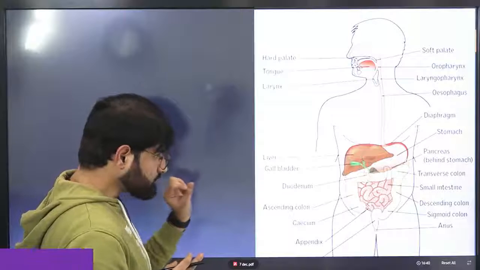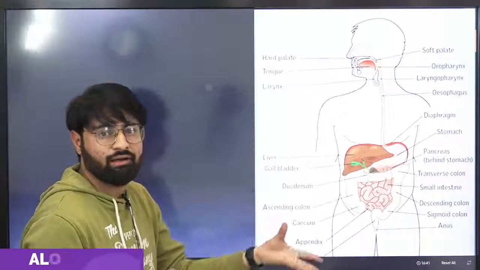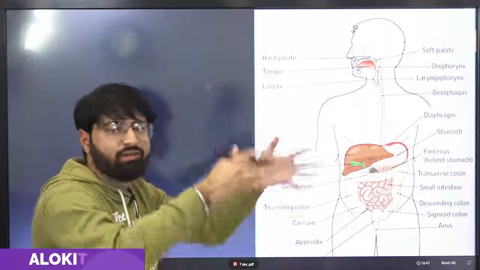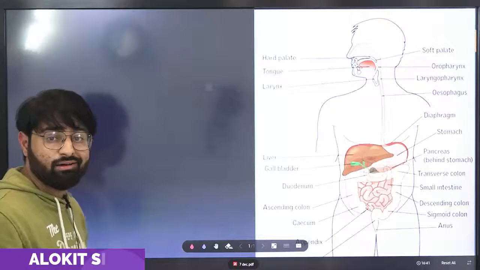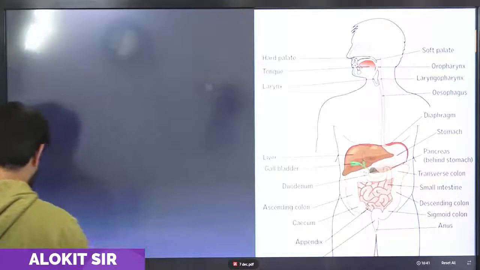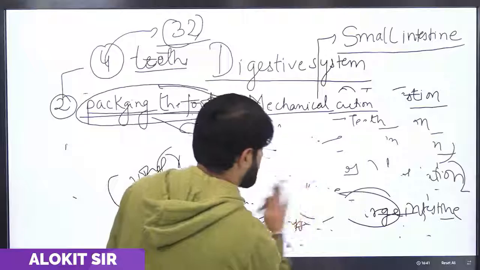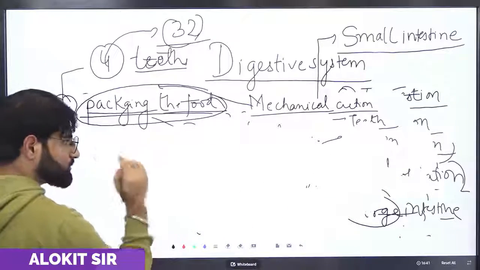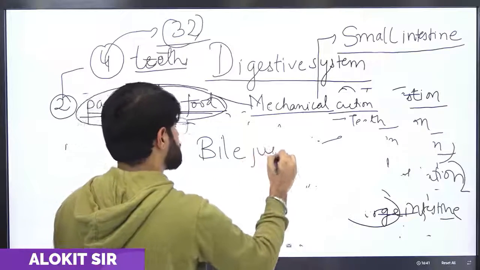The liver is the organ which can reproduce again and again. If it gets damaged, then it reproduces again. That is the main function of the liver. And the liver secretes a kind of juice. Let me study what kind of juice is produced by the liver. The juice produced by the liver is bile juice.